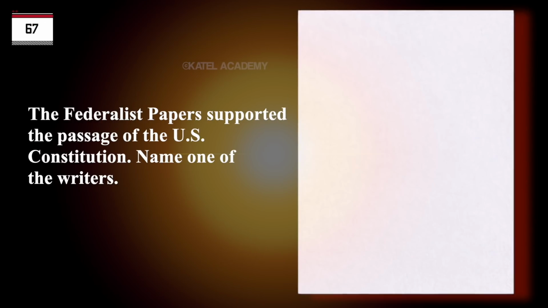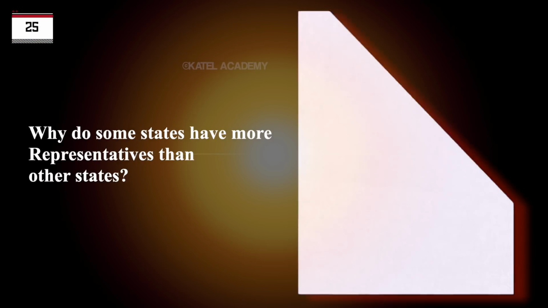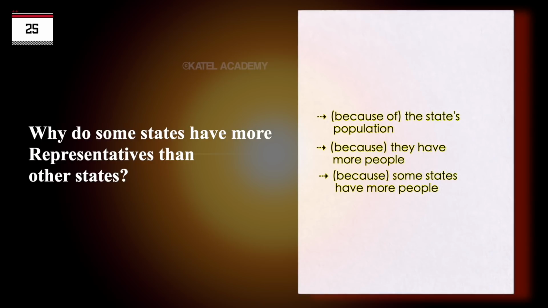The Federalist Papers supported the passage of the U.S. Constitution. Name one of the writers. James Madison. Alexander Hamilton. John Jay. Publius. Why do some states have more representatives than other states? Because of the state's population. Because they have more people. Because some states have more people.